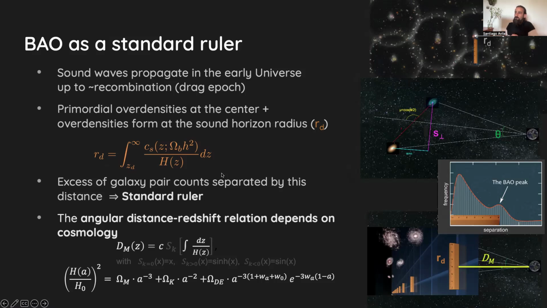So BAO can be used as a standard ruler. As you all know, this sound wave propagated in the early universe up to the epoch of recombination. Then over-densities at a given center propagate to this sound horizon over here, which you can compute from first principles. Then you can count an excess of galaxy pairs separated by this particular distance, which you can use as a standard ruler. This standard ruler gives us the relation of the angular distance to redshift, which in turn depends on the cosmology: the quantity of matter, curvature, dark energy, and type of dark energy.